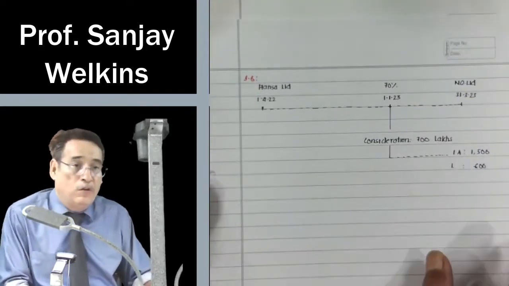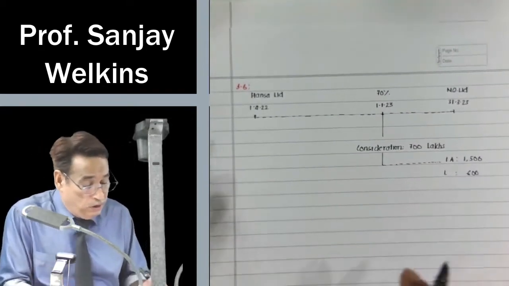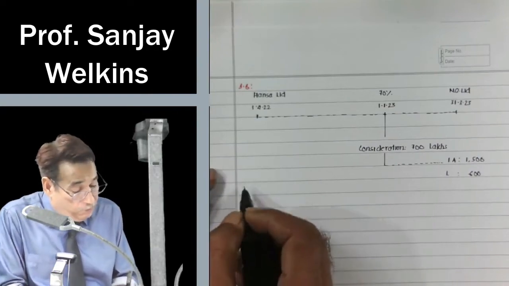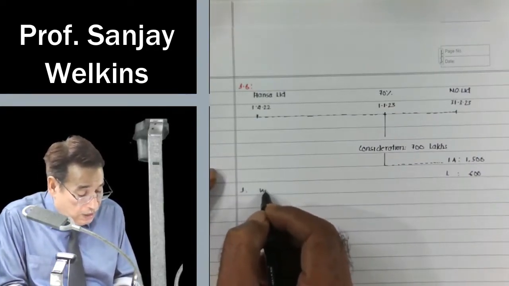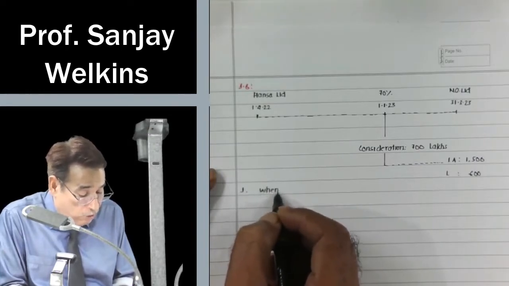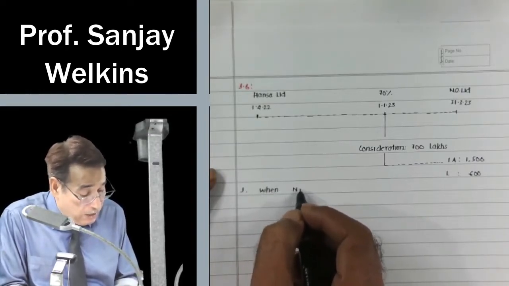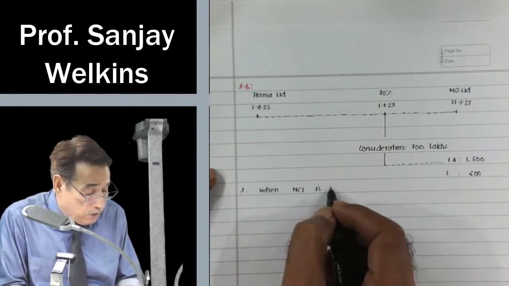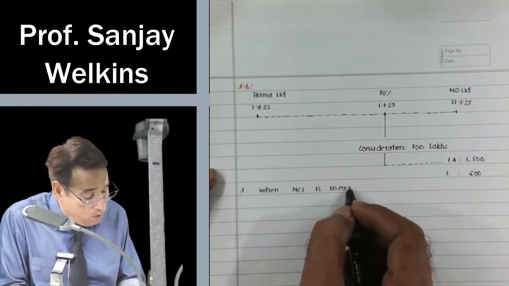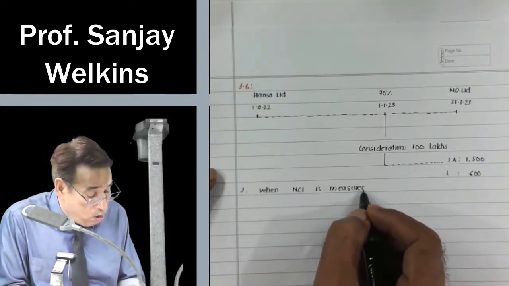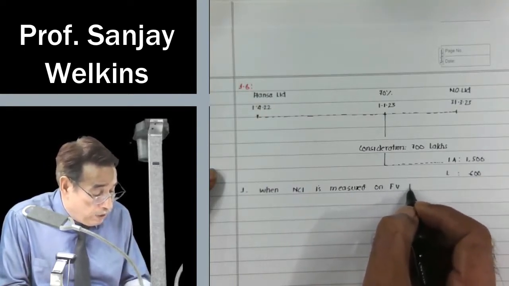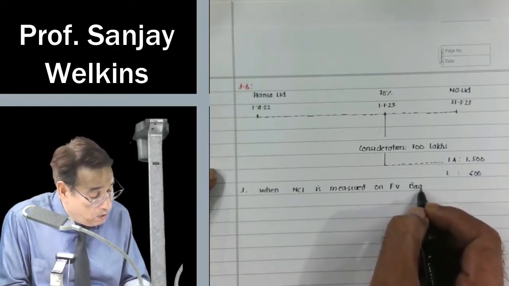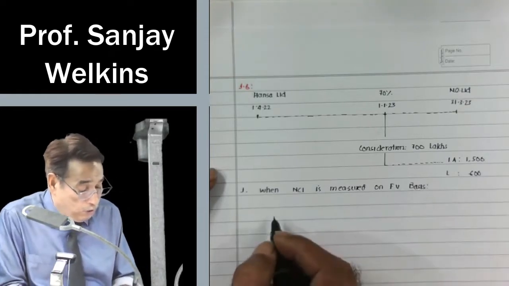So if you have gone through this question, you must have noticed that there are two requirements. The first requirement of the question is when NCI is measured on fair value basis, what will be the solution?